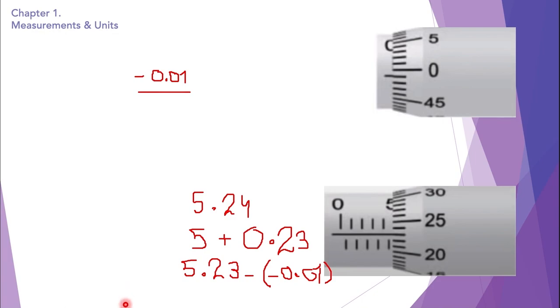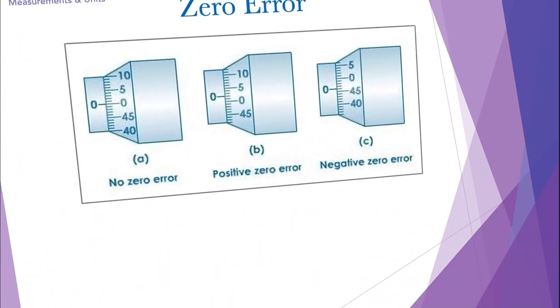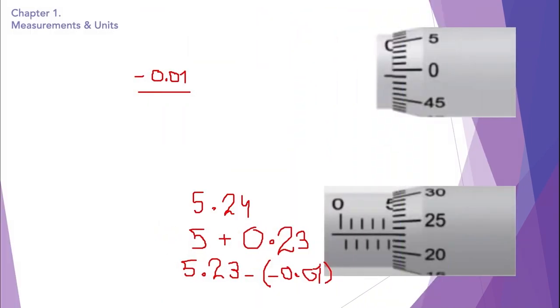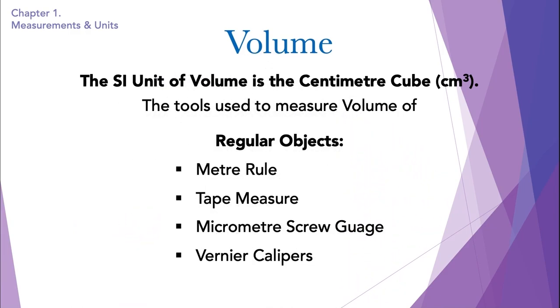I hope it was very clear because the vernier calipers and micrometer screw gauge are very precise and accurate. So now that we've understood the instruments we use to measure length, we can now move ahead onto the instruments we use to measure volume. So the SI unit of volume is the centimeter cube, cm cube.